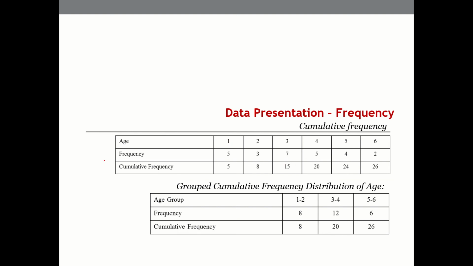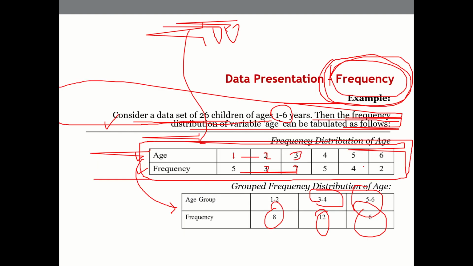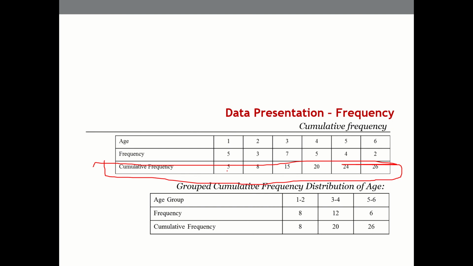And there's something called cumulative frequency also, which is nothing but the first table, all added. 5 plus 3, 8 plus 7, 15 plus 5, 20 plus 4.